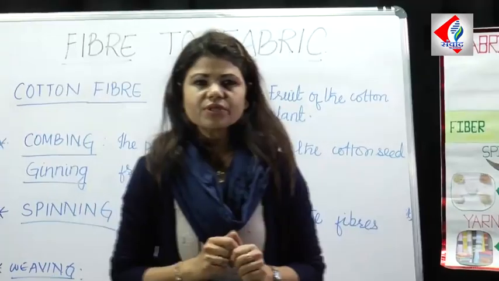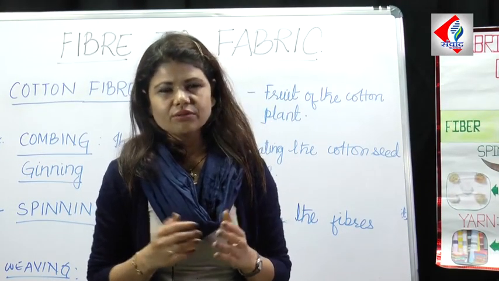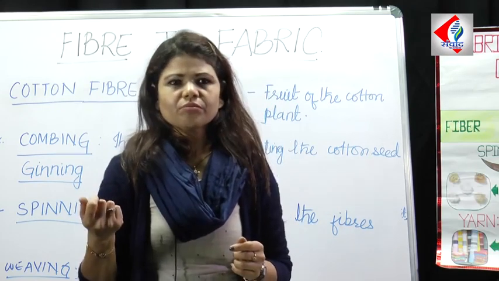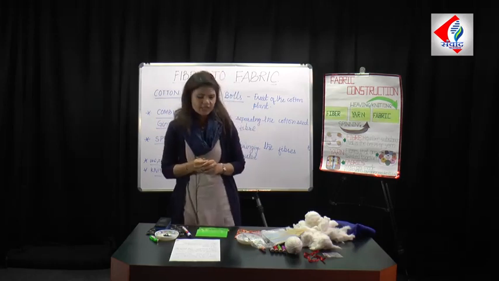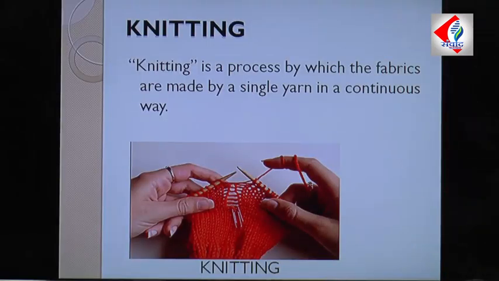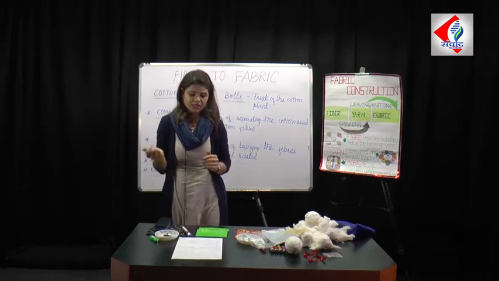In this process, only a single yarn is used, and whenever we pull out any end of this cloth, the whole cloth gets unraveled. This knitting process can be seen in woolen clothes like sweaters, mufflers, pullovers, socks, or any other woolen clothes. Knitting can also be done by hand as well as by machine, which is very common in our place.